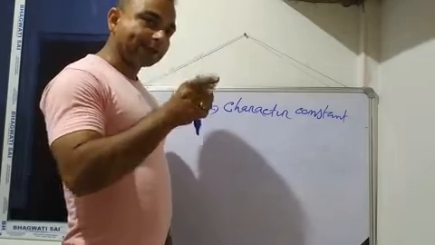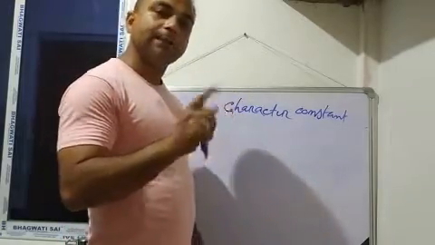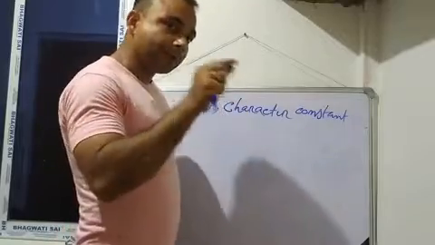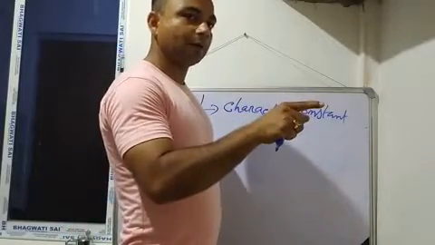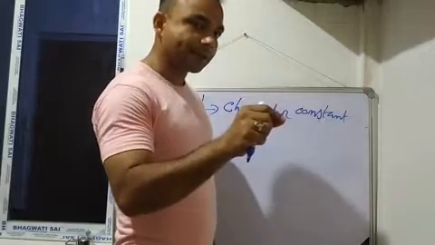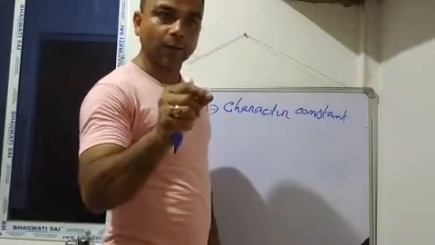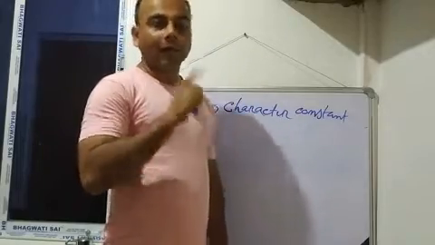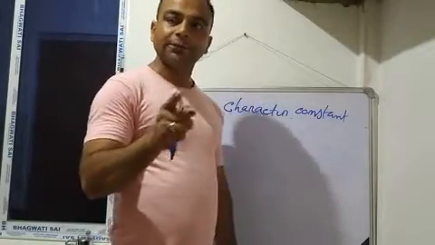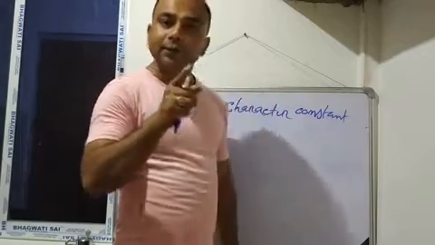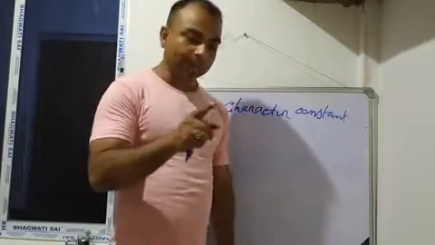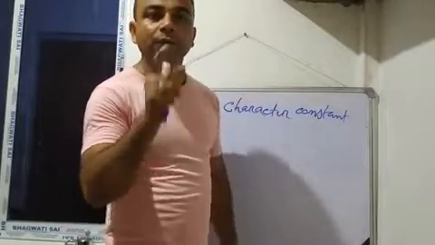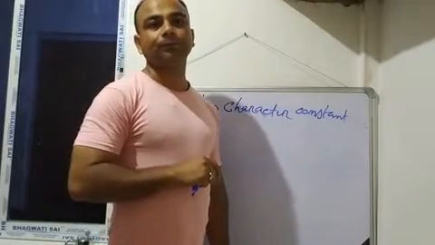Character may be an alphabet, a digit, or a symbol, but to represent any alphabet as a character you must enclose your alphabet in single inverted comma. If you want to represent any symbol as a character, you must enclose your symbol within single inverted comma. If you want to represent your digit as a character, you must enclose your digit within single inverted comma.